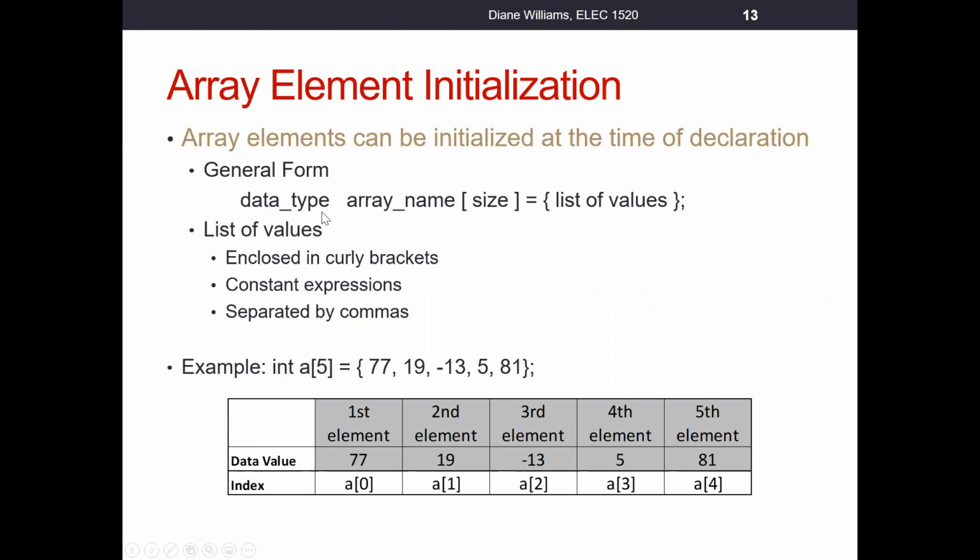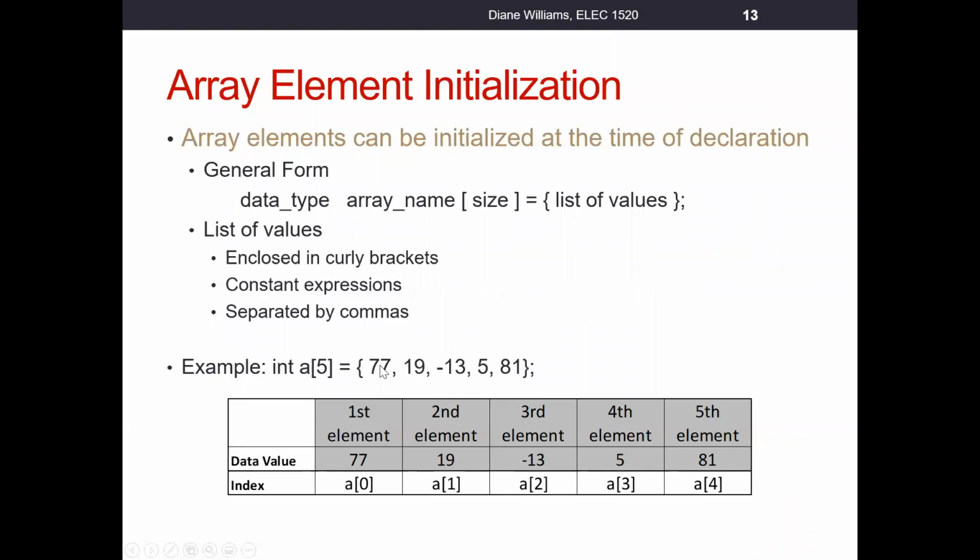So remember, when we declare any sort of variable, it has to have a data type and a name. In the case of an array, we use the bracket notation and specify the size. We use the assignment operator, and then inside curly brackets we have this initialization list, a list of values. They're constant expressions, separated by commas when we have more than one. So in this example, we declare an array named A, its data type is int, its size is 5. Inside the curly brackets, we have 77, 19, minus 13, 5, 81.